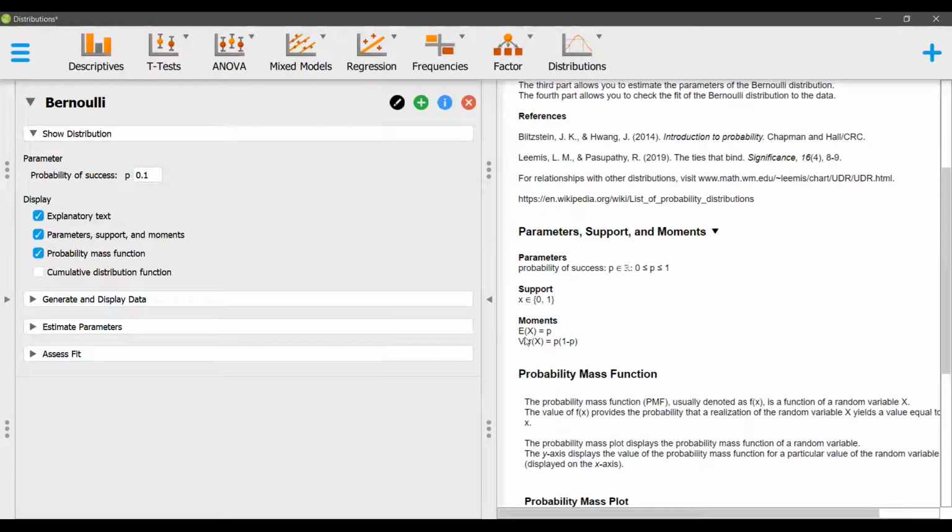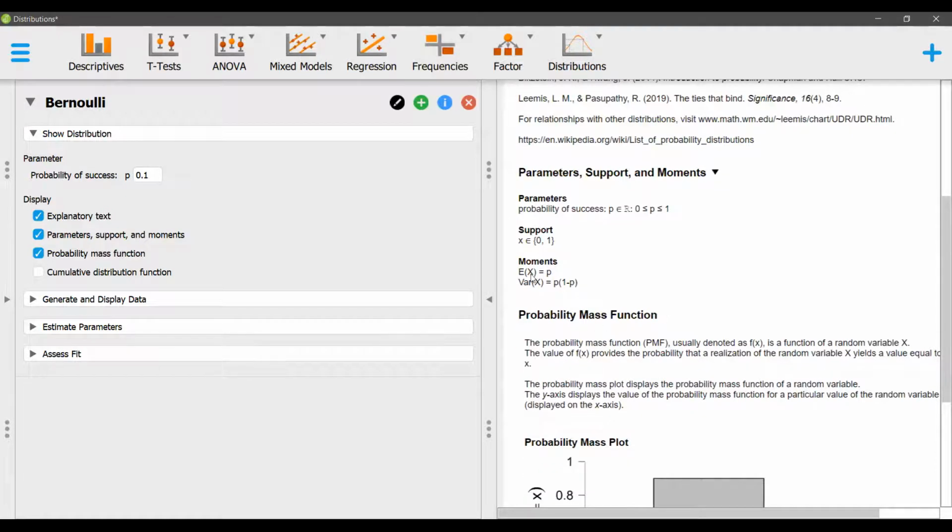The moments: the moment generating function has a value which I can say is Q plus P into e raised to t, where Q is defined as 1 minus P. From that moment generating function, we can differentiate and get the value of the mean, or expected value of X, and by double differentiating we get the value of the variance of X.